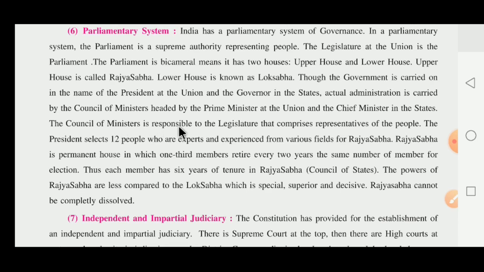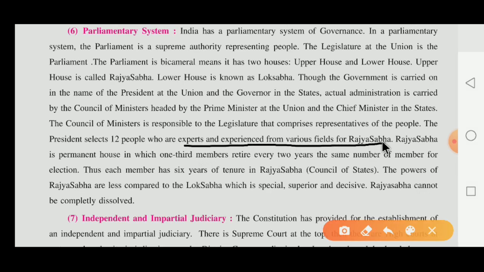The council of ministers is responsible to the legislature, which comprises the representatives of the people. The president selects 12 people who are experts and experienced from various fields. The president has this authority, which is why 12 members of the Rajya Sabha are selected by the President of India.